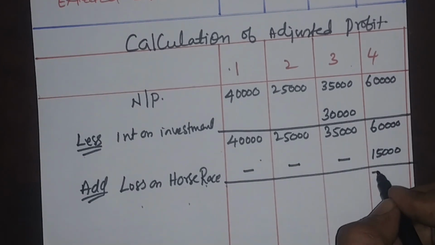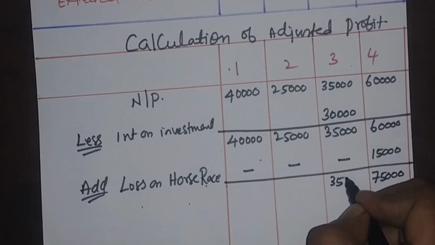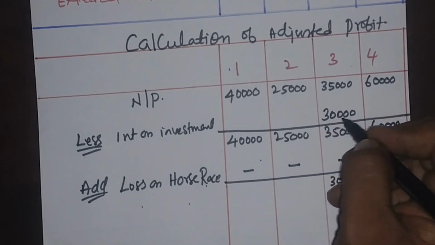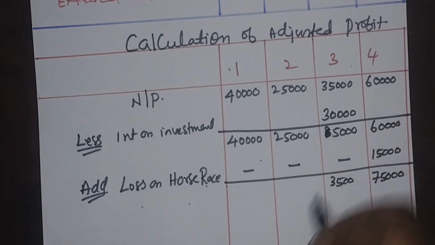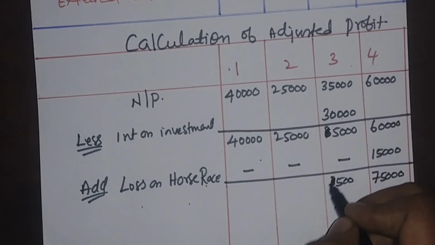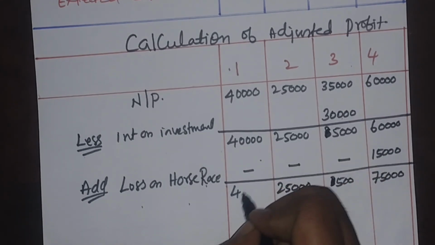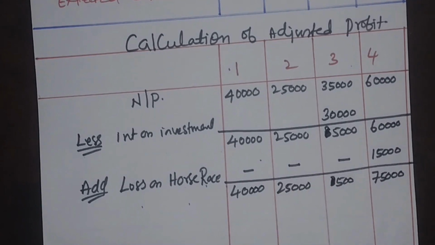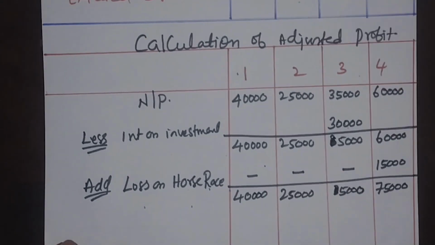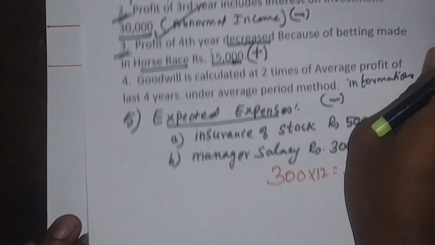Therefore, the last year profit is actually 75,000. Yes, sorry, this is 35,000 minus 30,000. It is 5,000. So 40,000, 25,000, 5,000. Right. Yes, 5,000. Now, after this, let us see what is the next point.